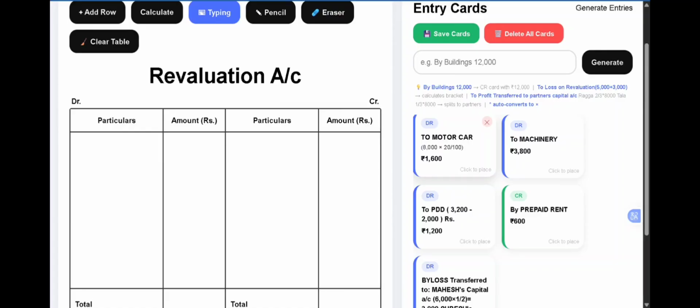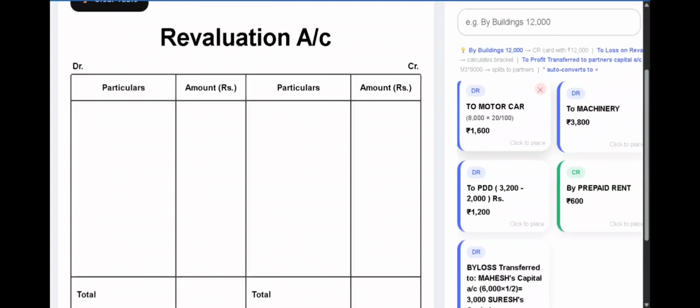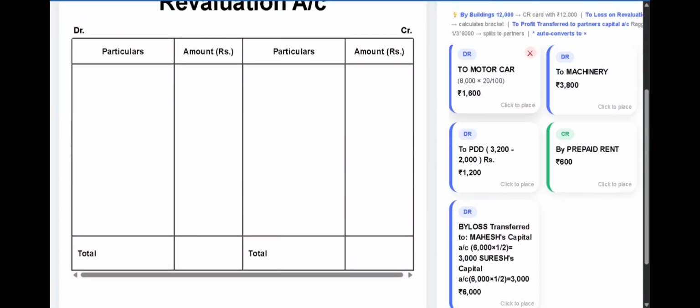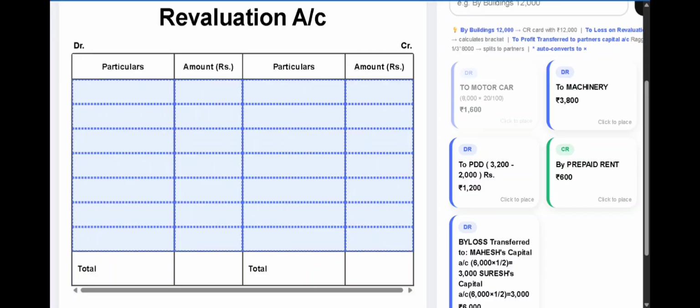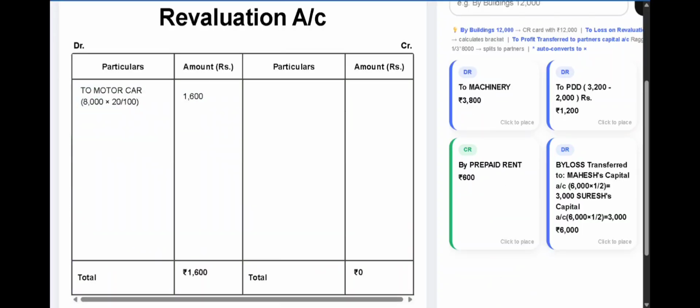So motor car depreciated is the decrease in the value of the asset. So it will appear on the debit side of our revaluation account. So bring down the depreciation of motor car on the debit side of revaluation account, that is 8,000 into 20%, that is 20 by 100, it will be 1,600.